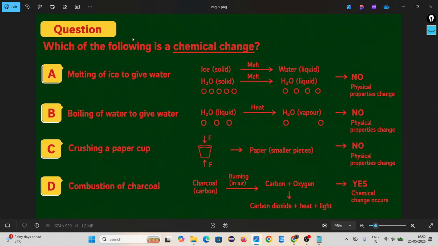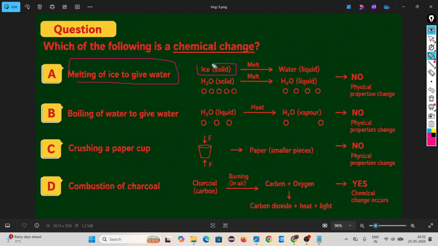Then come to some examples. You have to identify whether it is a chemical change or a physical change. Melting of ice to give water. Look, ice is nothing but a solid. Ice is made up of hydrogen and oxygen atoms. Ice is composed of hydrogen and oxygen atoms.